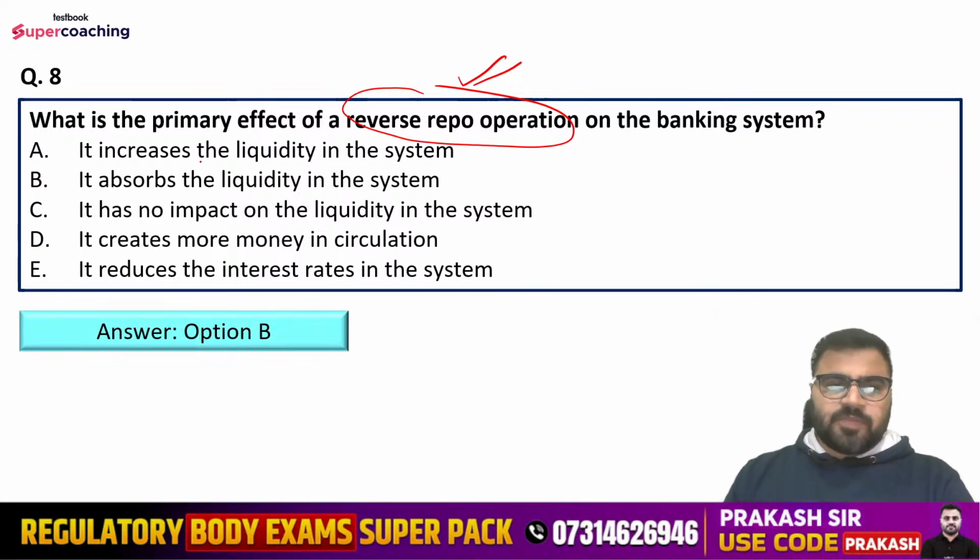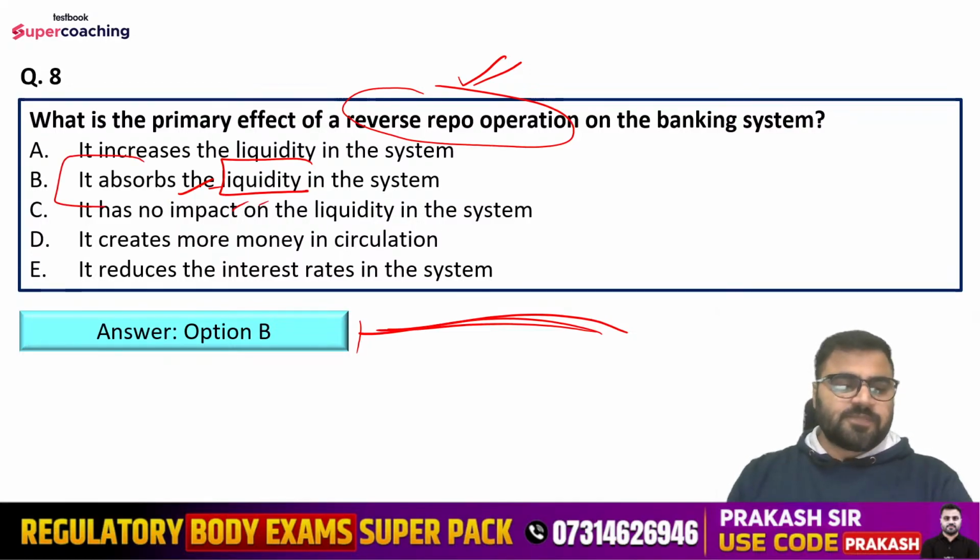Right answer is option number B. It absorbs the liquidity in the system, because ultimately as a part of reverse repo operation, banks start depositing their funds with the Reserve Bank of India for the sake of having higher interest rates. In that case, what could happen? That leads to absorption of the liquidity in the system.